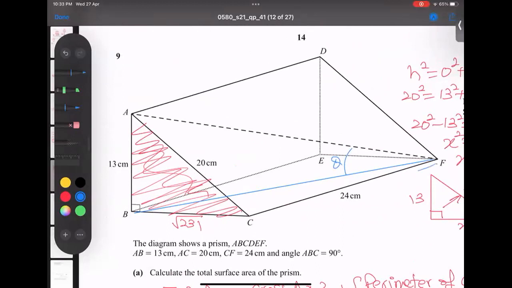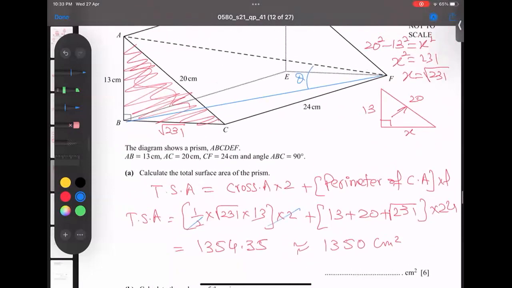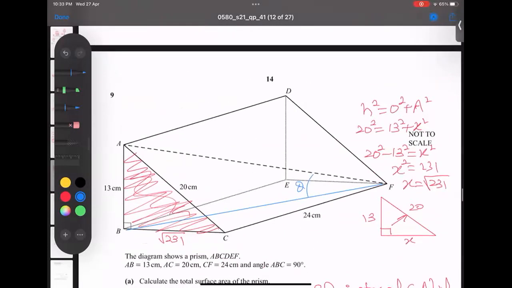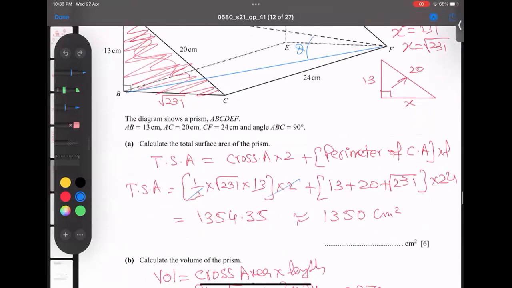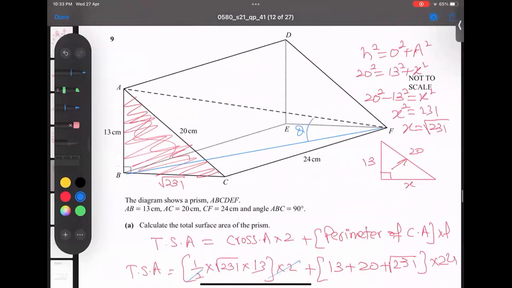One triangle, you can see that FCB. You see this one triangle FBC. So I'm going to make two triangles here. The top is FCB, with angle FCB 90 degrees. This is 24 and this is root 231. So F to C is 24, root 231. Using this triangle, I can get it easily.